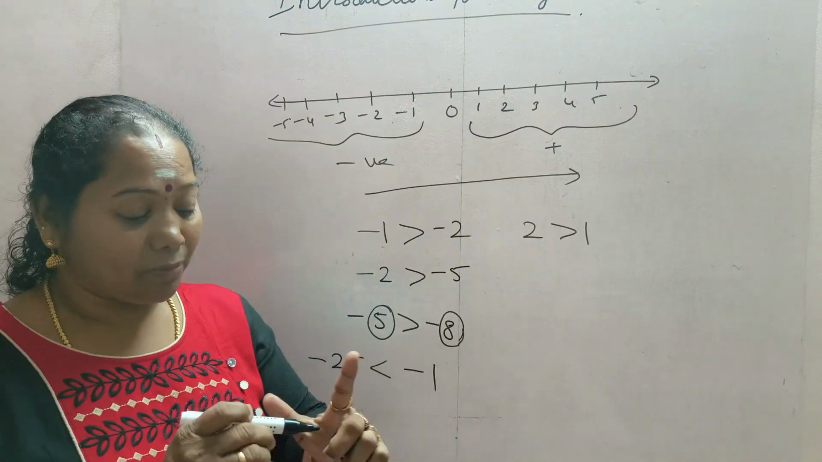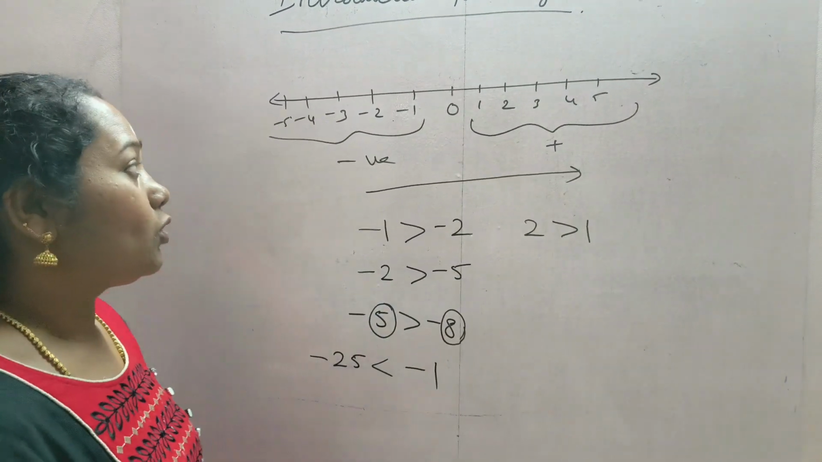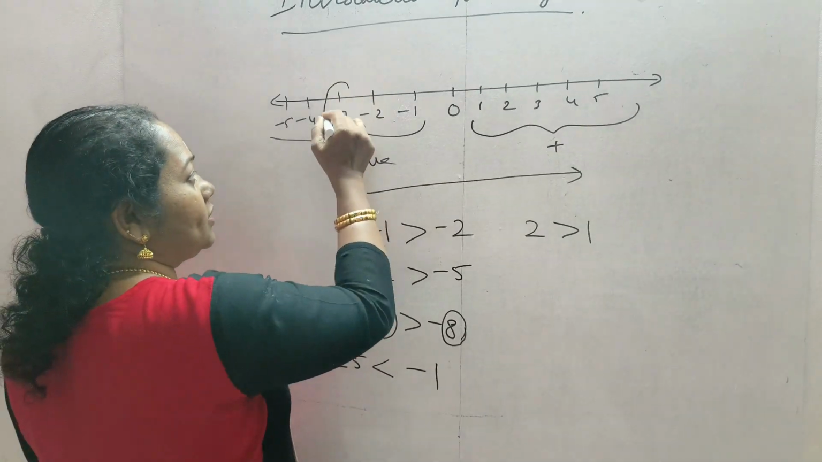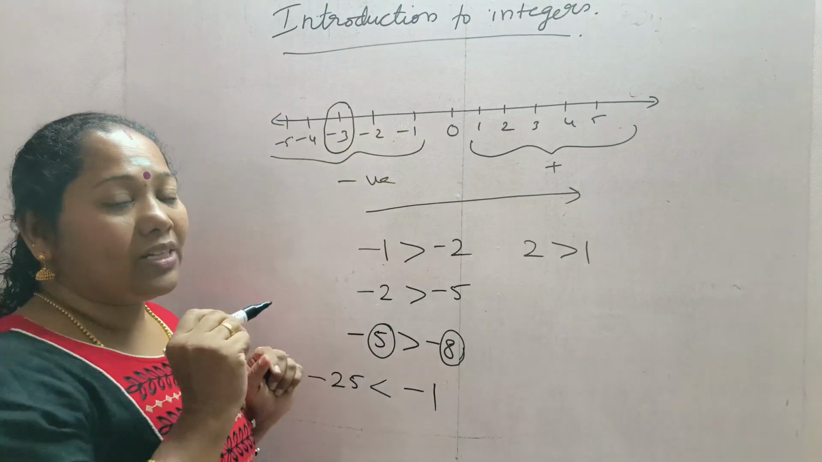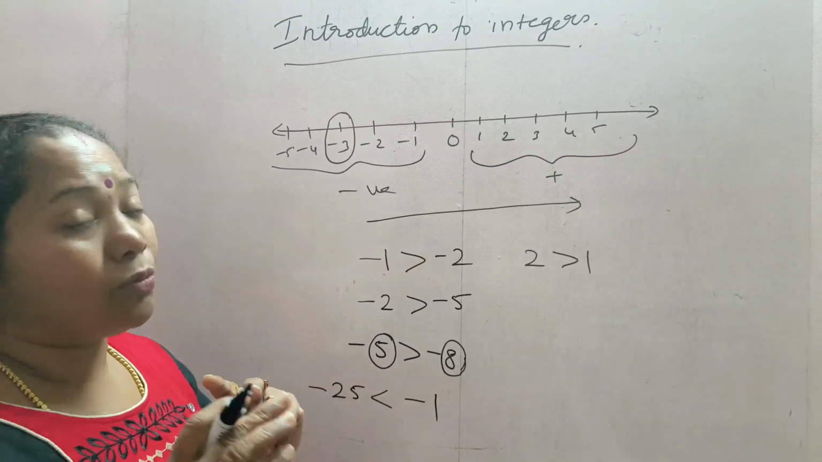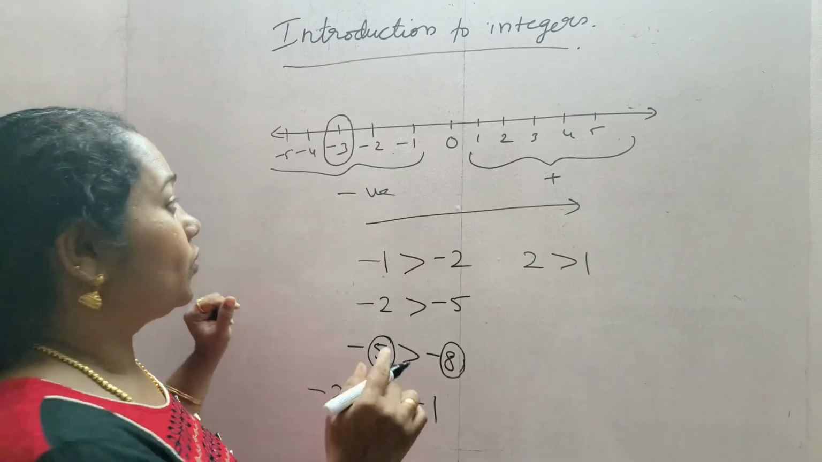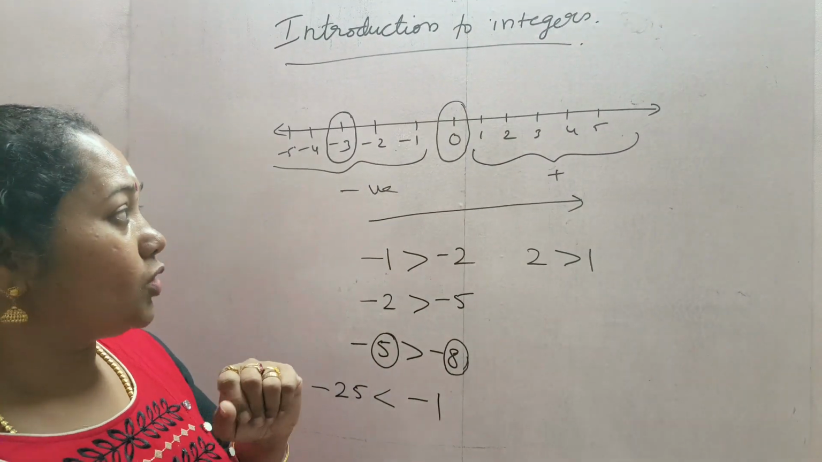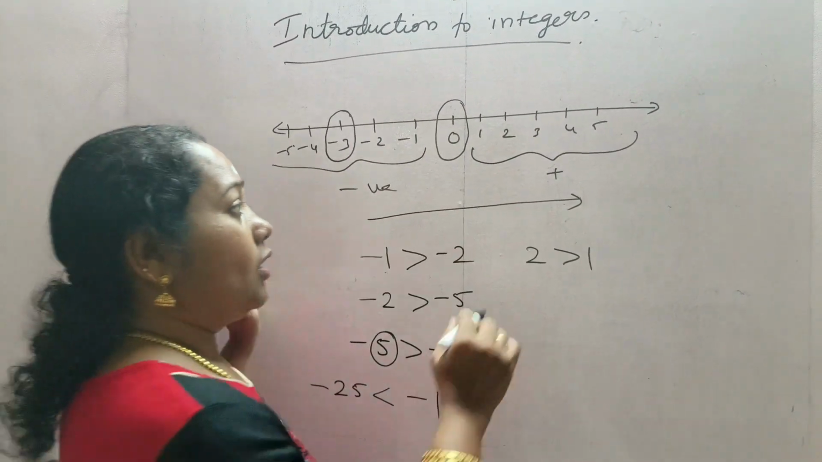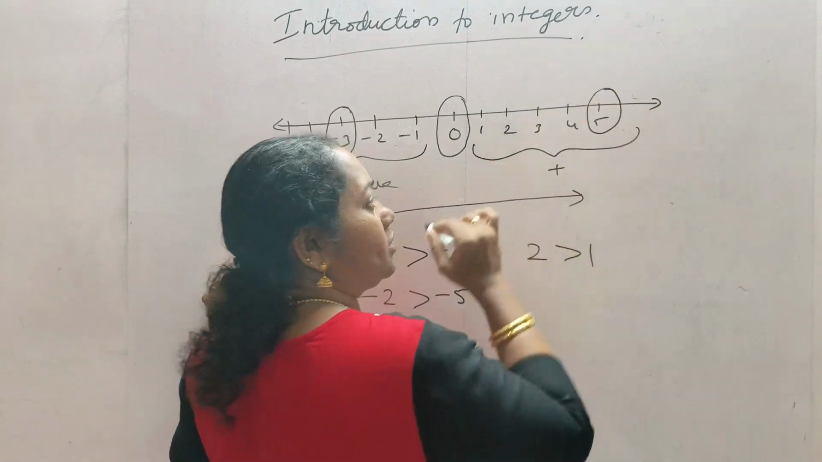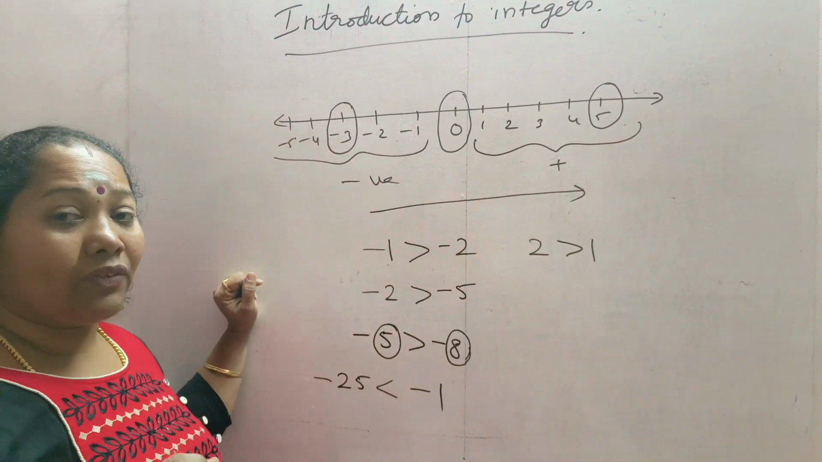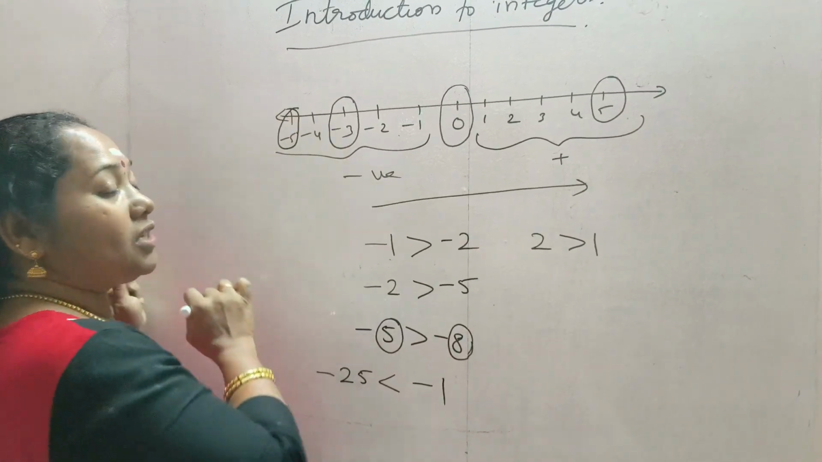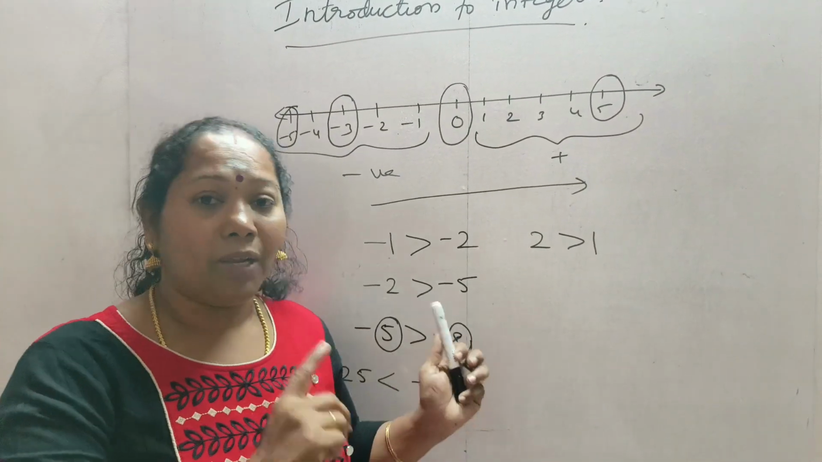So in this number line, if I want you to plot -3, where will -3 be? Here. This is -3. If it is given to plot the number 0, it will be here. If you get the question to plot number 5, you will plot this one as number 5. And if you are asked to plot -5, it will be here. In this way you can plot any numbers on a number line.